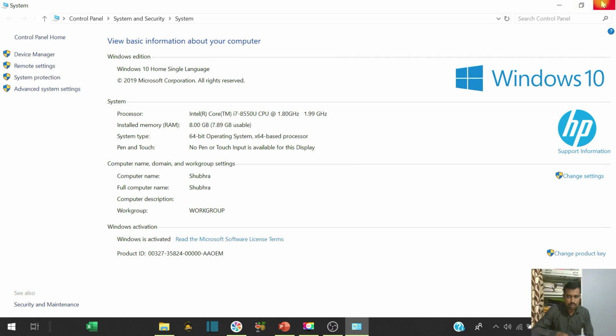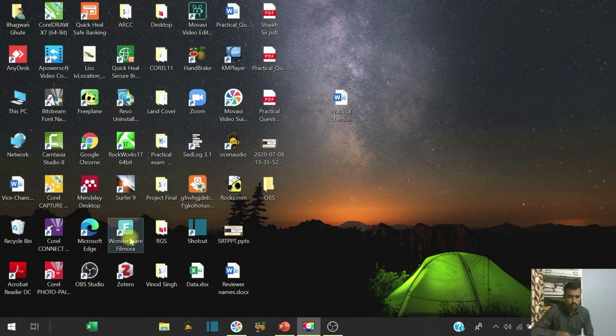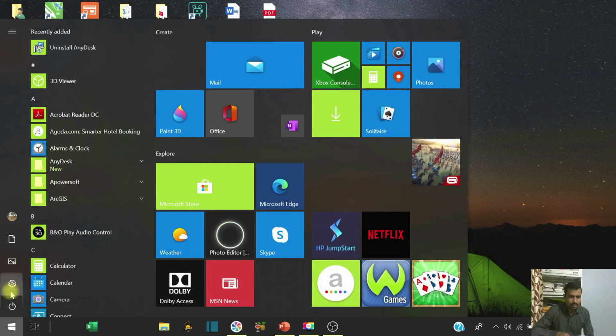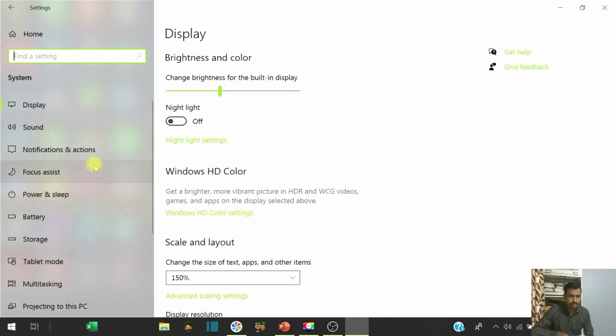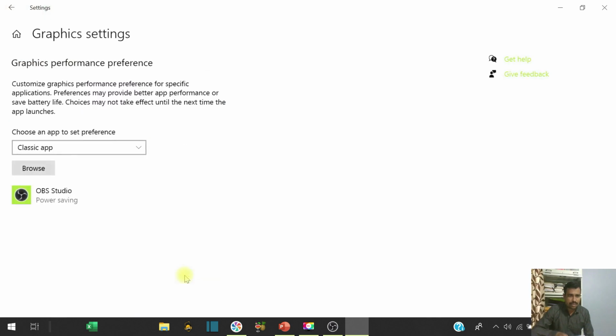Once you know that your system is 64-bit, then you have to go into the settings. Go into the system, and scroll down. Here you see graphics setting.